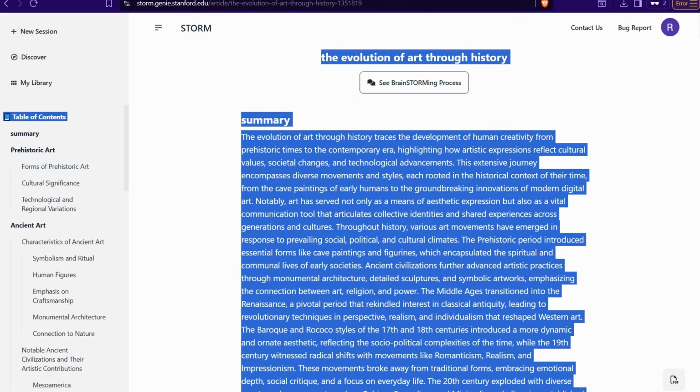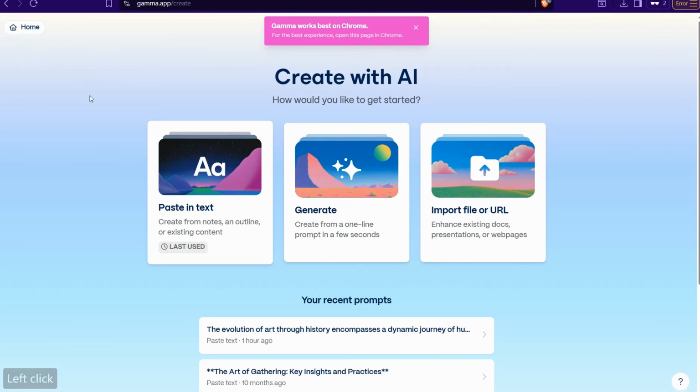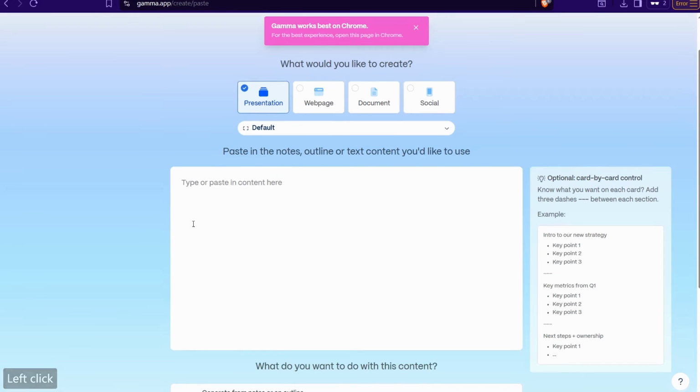Now we can head over to this amazing website that says gamma.app. For sure, most of you know this amazing tool to convert any piece of content or URL into an amazing digital PDF or landing page, website, and so on. So here you can find three different options. Either you can paste your text, or generate it from the AI tool in Gamma.app itself, or import from URL. So I just pick this one, paste in text.